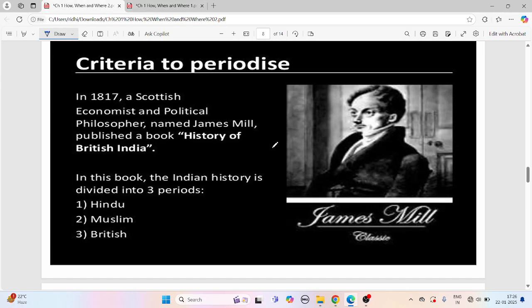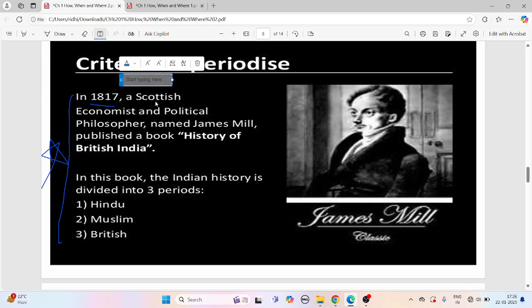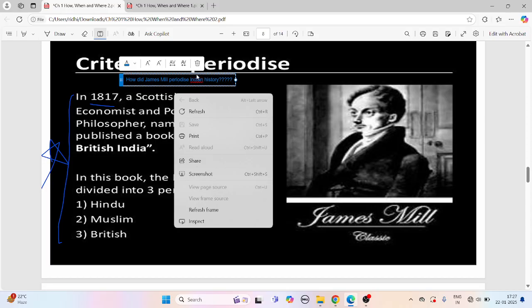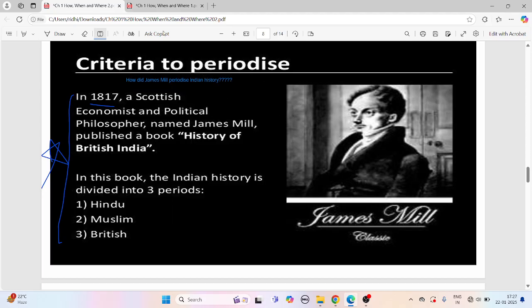Moving on, criteria to periodize. In 1817, this would become a whole question: How did James Mill periodize Indian history? This would become the question. Let me write it over here for you. How did James Mill periodize Indian history? Right, how did he periodize?